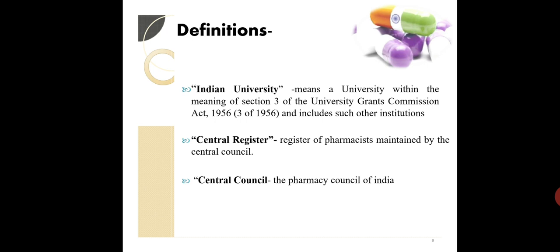Another word is Indian University, which means a university within the meaning of section 3 of the University Grants Commission Act 1956 and includes such other institutions. We all know that there are many universities. Like the PCI is governing the profession of pharmacy, or you can say the education of pharmacy, similarly the University Grants Commission is another regulatory body which governs the universities.